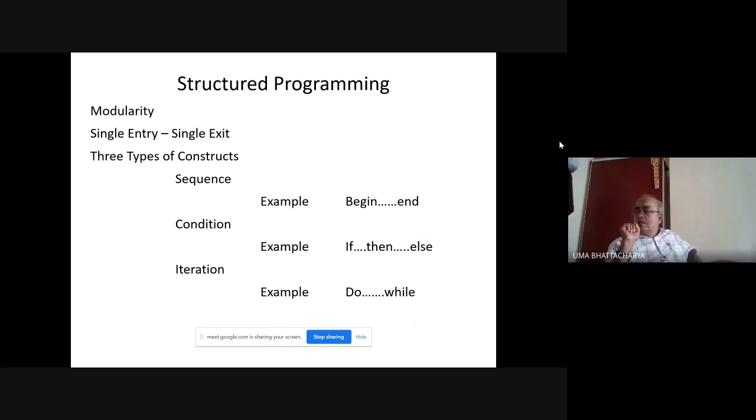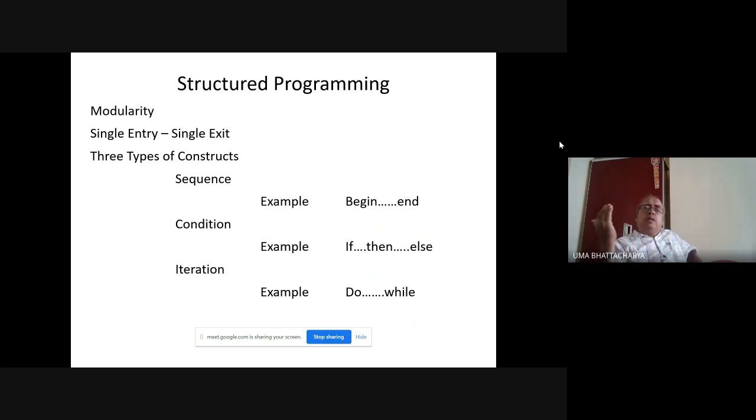So the von Neumann architecture has a single sequential flow of execution. Then data and instructions are indistinguishable.